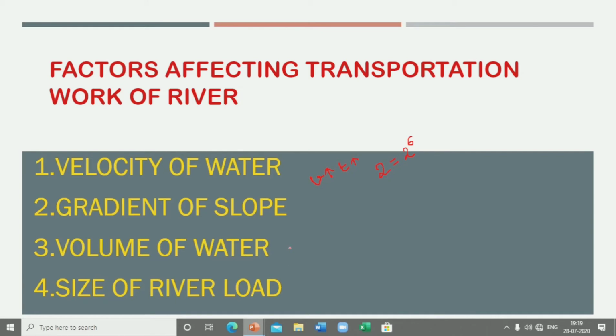If the volume of the water is increased, then the transportational capacity is also increased. And for the size of the river load, what can we say? A stream can carry a larger load of finer material than coarser material. So the distance up to which the eroded material is carried depends upon what? It depends upon the size and also upon the weight of the fragment. Remember this point.